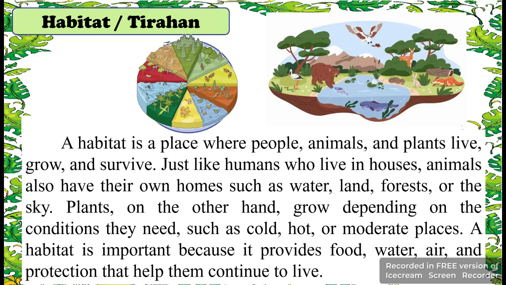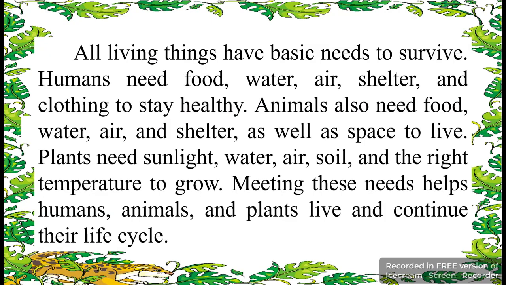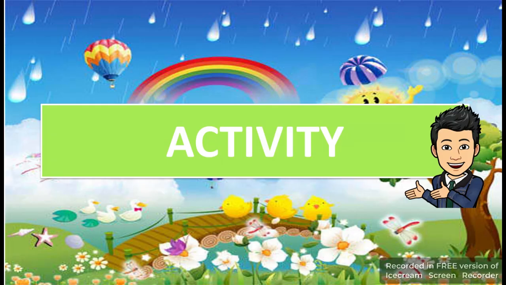Habitat is important because it provides food, water, air, and protection that help them continue to live. All living things have basic needs to survive. Humans need food, water, air, shelter, and clothing to stay healthy. Animals also need food, water, air, and shelter, as well as space to live. Plants need sunlight, water, air, soil, and the right temperature to grow. Meeting these needs helps humans, animals, and plants live and continue their life cycle.